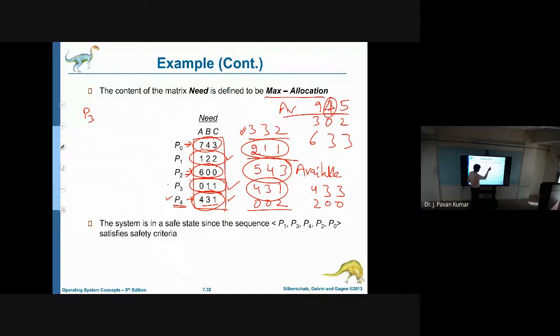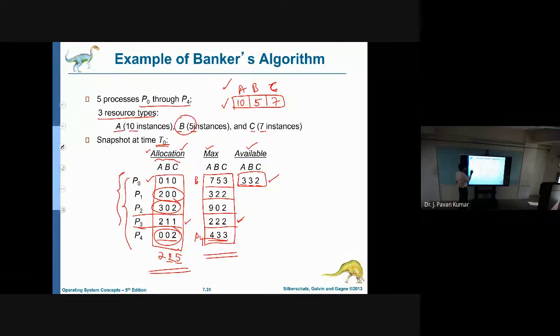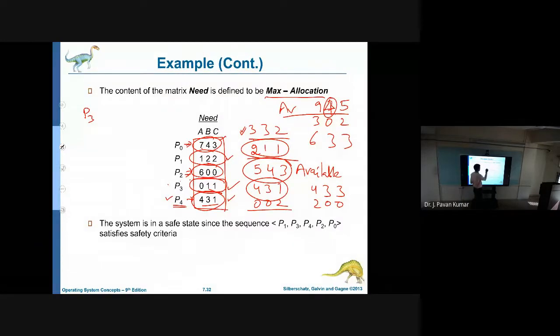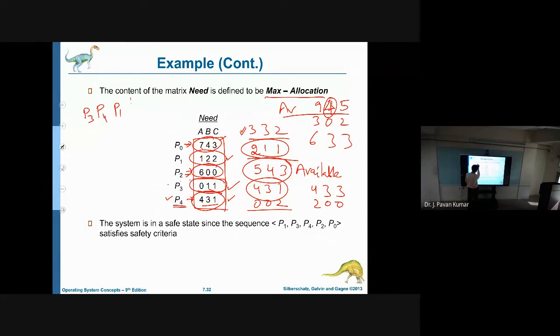So 9, 4, 5 if you consider, 7, 4, 3 we can accommodate. Then whatever resources are held by P0 will also be released. So the total number of resources will be restored, and this is the safe sequence: P1, then P3, then P4, next P1, then P2, then P0.